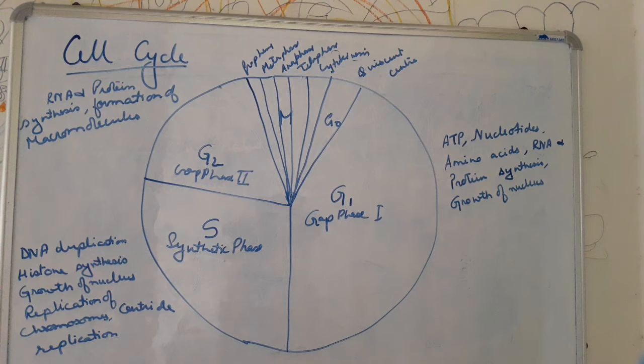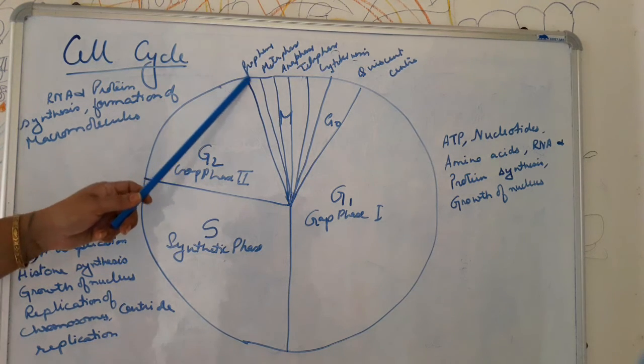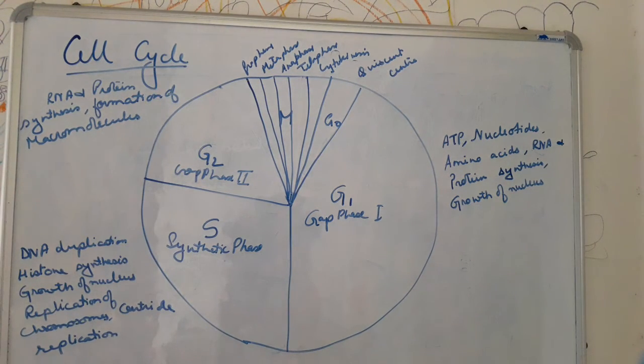Karyokinesis means the division of the nucleus, which is followed by prophase, metaphase, anaphase, telophase, okay, different stages of cell division. And cytokinesis is the division of the cytoplasm. That means after karyokinesis has taken place, simultaneously the cytoplasm will divide into two, and thus the cell finally gets separated and divides into two different cells. Okay.